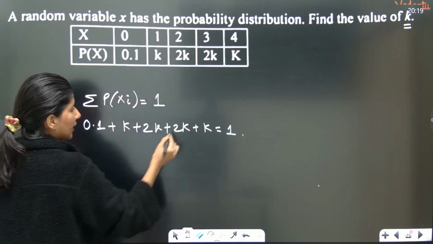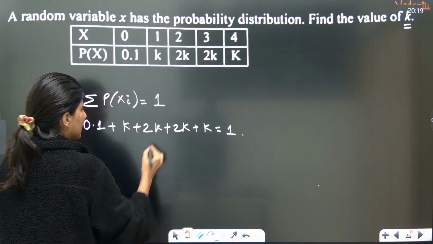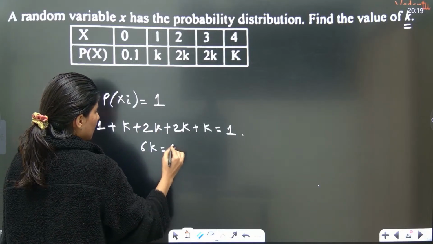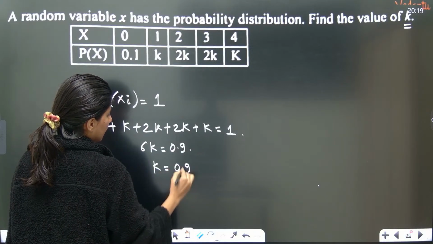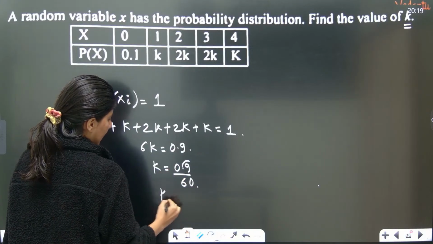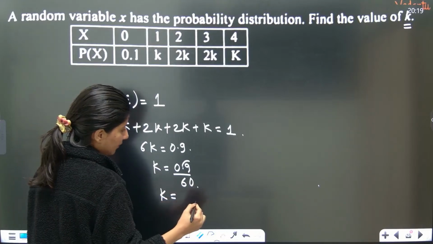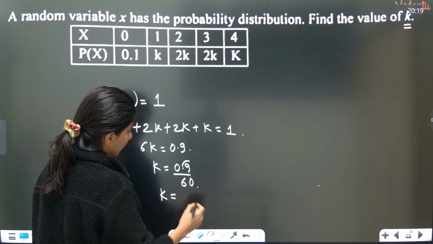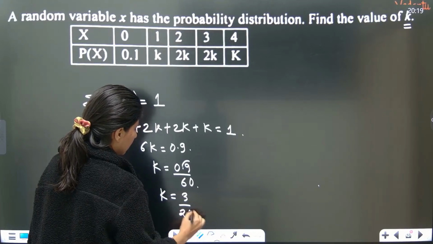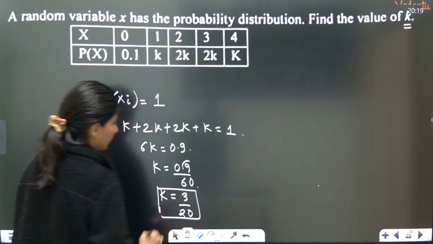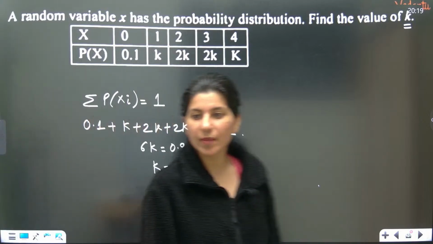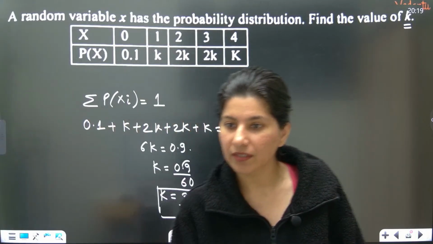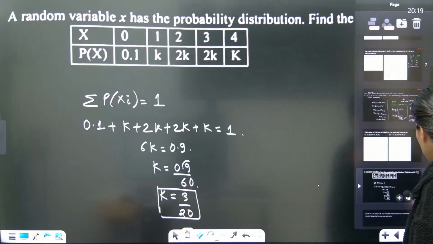So you are going to get 6k is equal to 0.9. k is equal to 0.9 upon 6. So this is k, 3 by 20. Yes, k is coming out as 3 by 20. Got it? Okay. Next question on your screen.